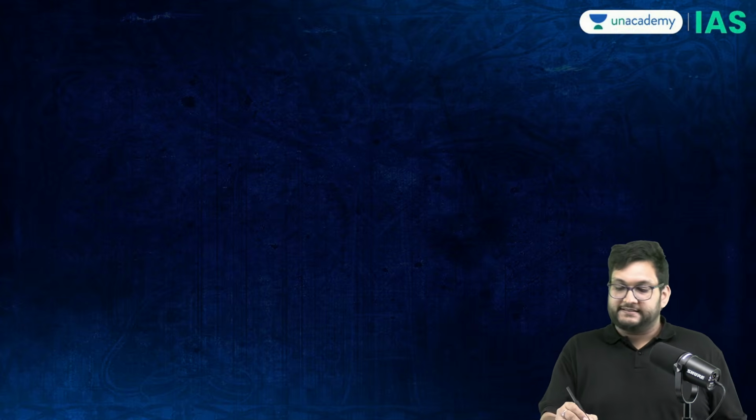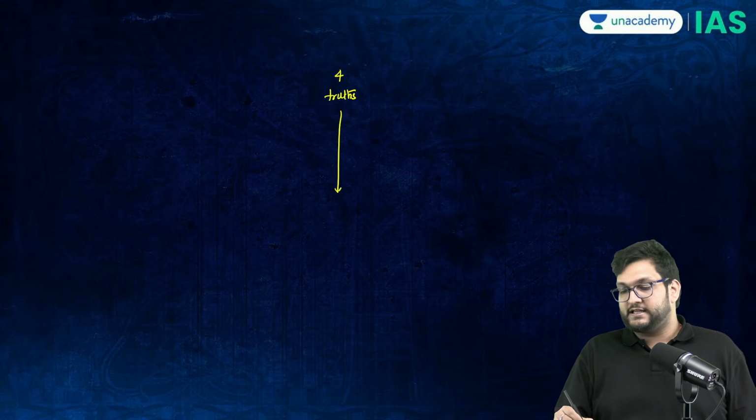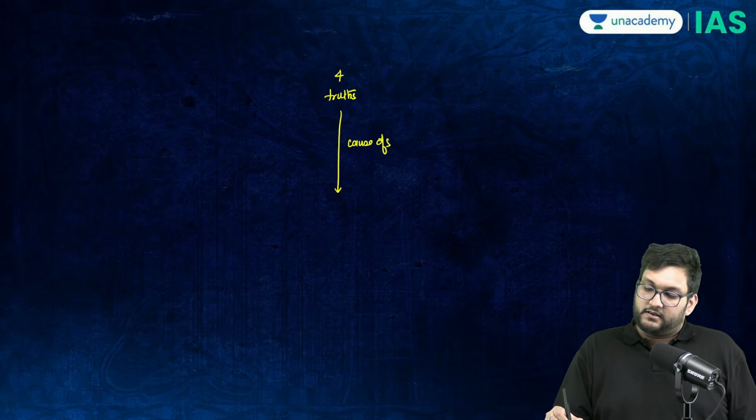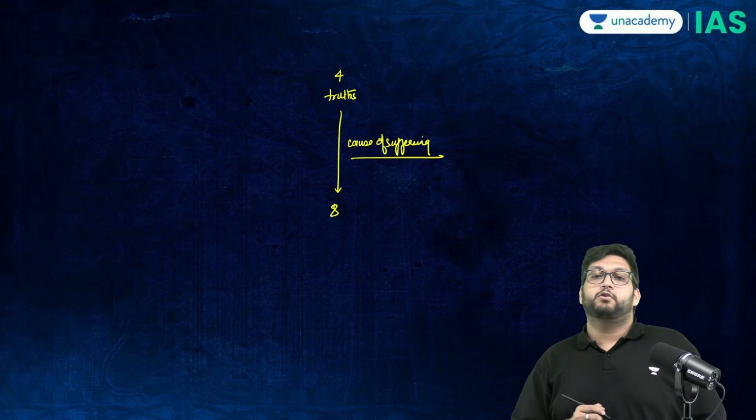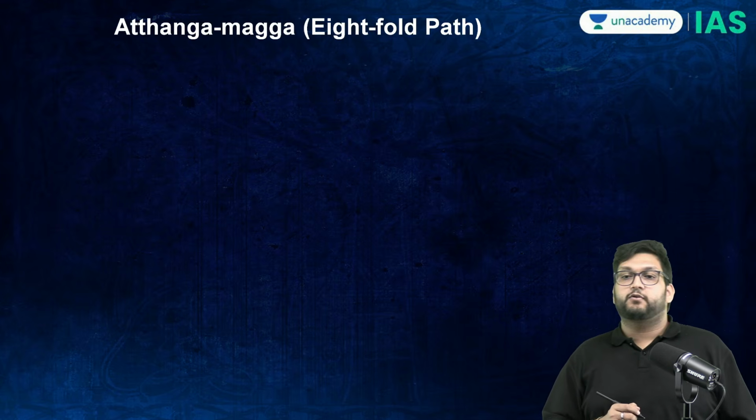Now, based on that, basically, he now knows four truths. And the conclusion of that truth is, if you want to remove the cause of suffering, which is the real problem in life, you have to follow the eightfold path. Now, what is the eightfold path?